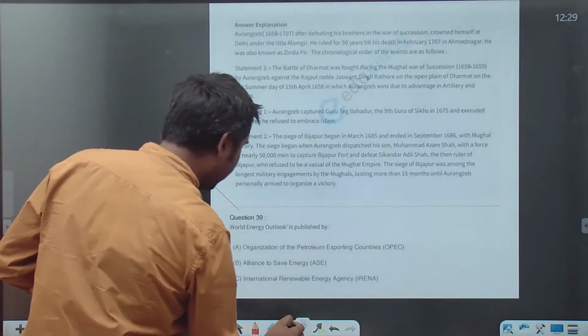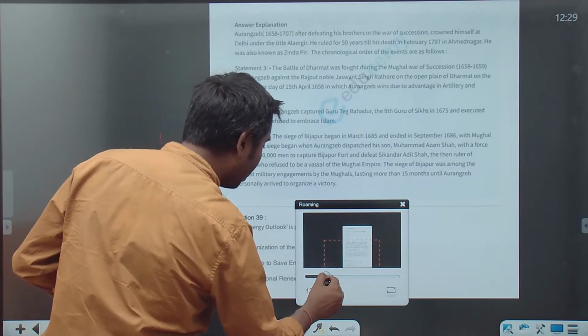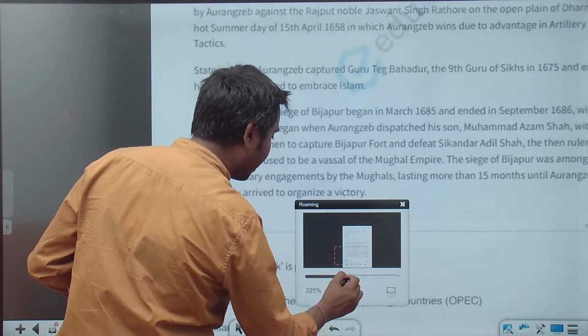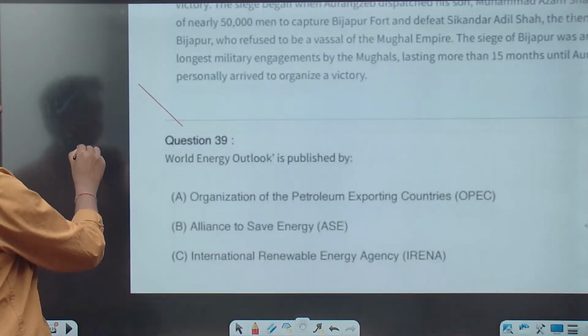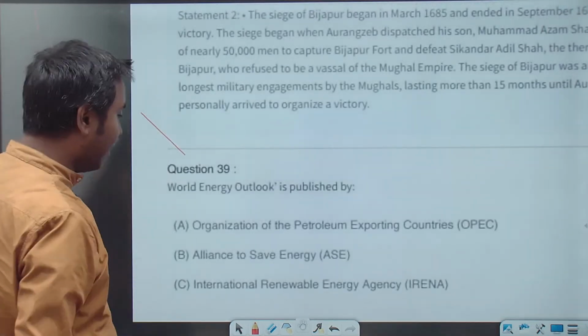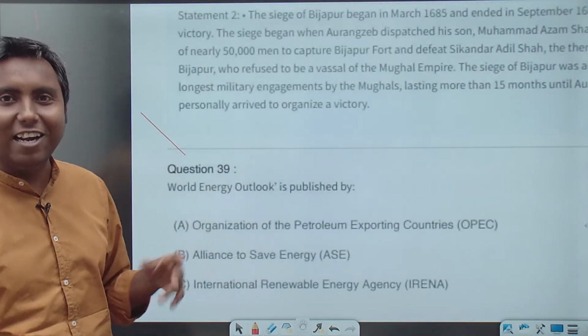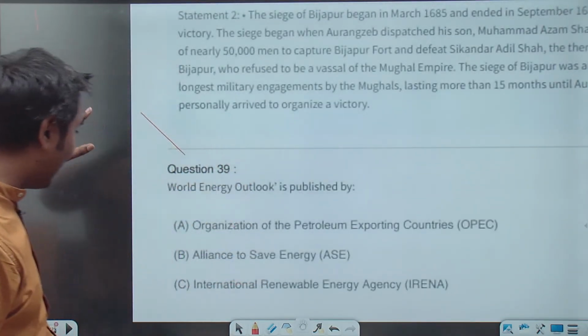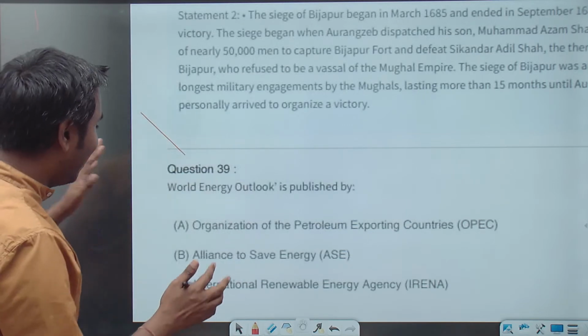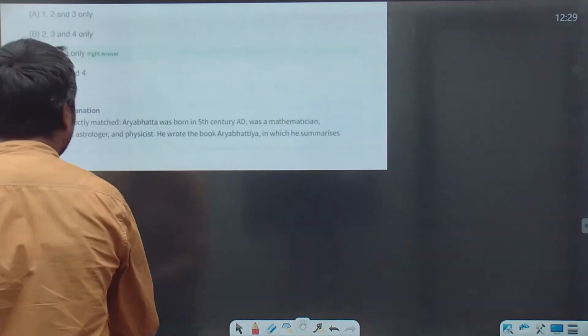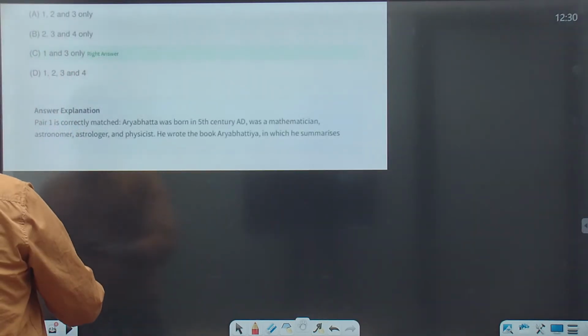The problem with this technology is that I have to drag it back again and again, because it keeps running away. So it's struggling. We used to use some other things, but currently we are facing some problem. So let's bear with this. World Energy Outlook. Again, the option has gone. Okay, so let's forget this question.